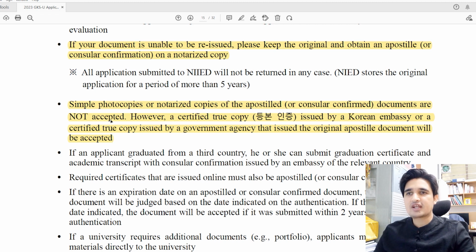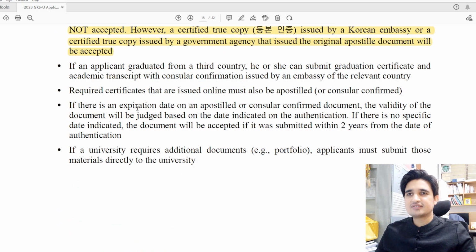You have to make a photocopy of the original document and then put a consular confirmation stamp or apostille stamp on that photocopy, and then submit that photocopy, and that photocopy is acceptable. If you make a photocopy of the original and the photocopy has no stamps, then that photocopy is not acceptable.